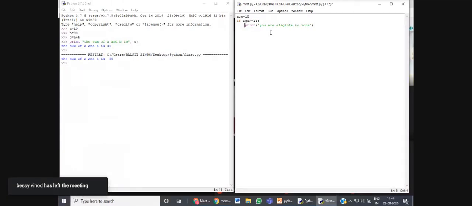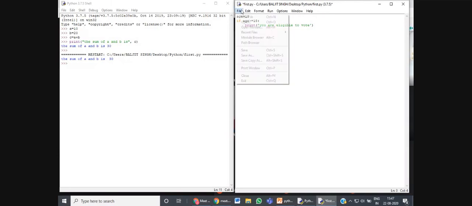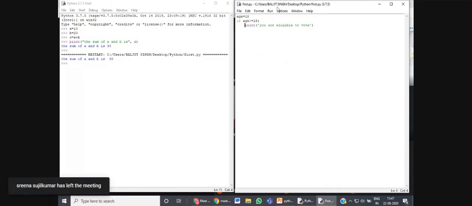When we are writing this print statement inside the if statement, if this condition is true, only then the print statement will be executed. So these two statements are related to each other, interlinked. That's why it is indented inside the if statement. Fine. So let us save this program and run it.